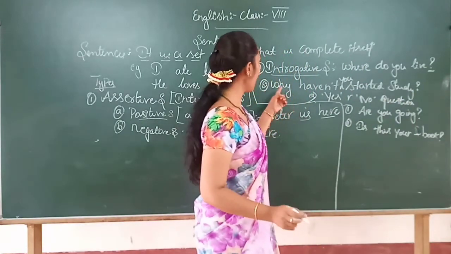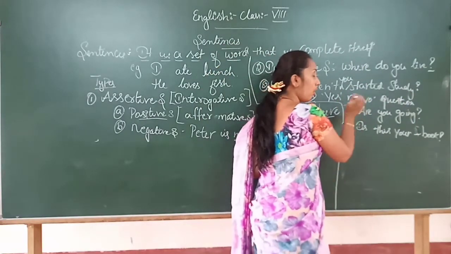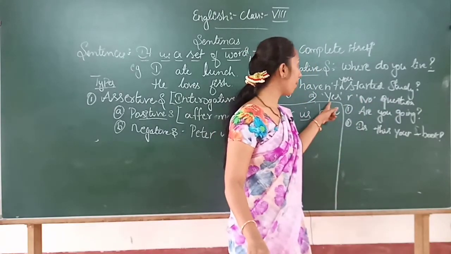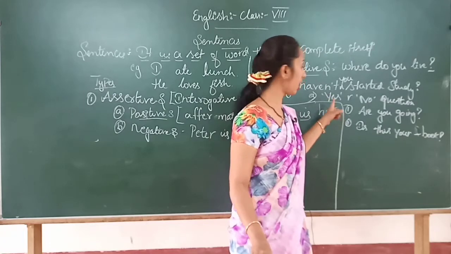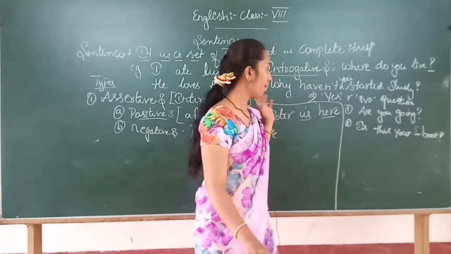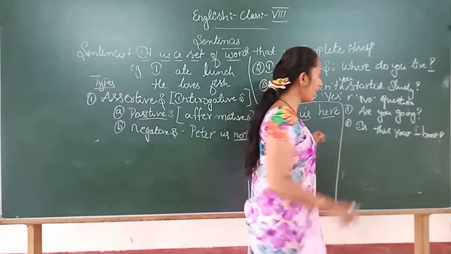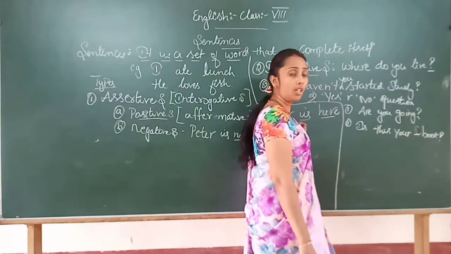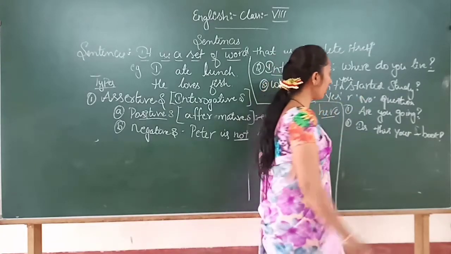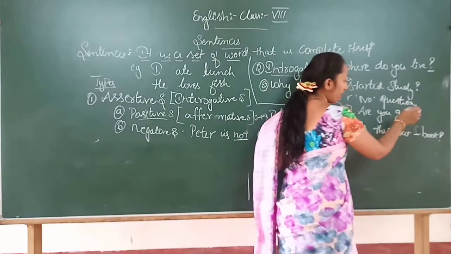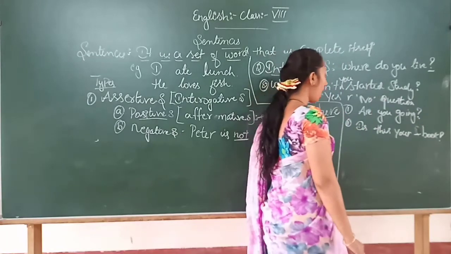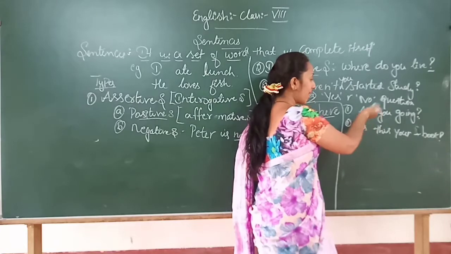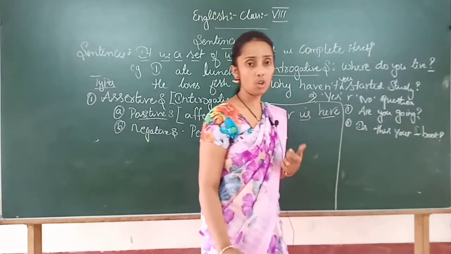In the yes or no type of interrogative question, the question can be answered only by using yes or no. We frame the question like, are you going? Question mark is compulsory, right? Either you can say yes or no. So your answer will come only in the form of yes or no.